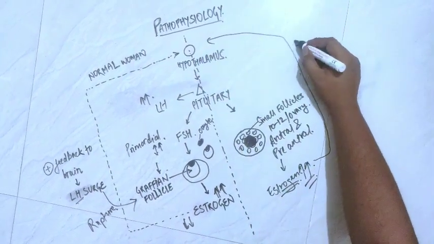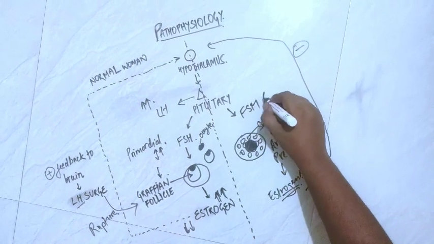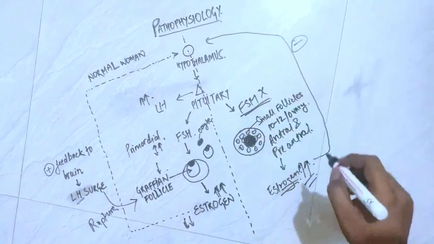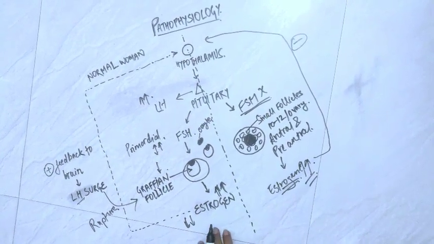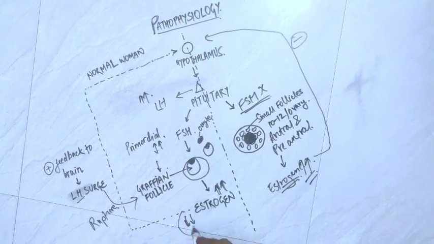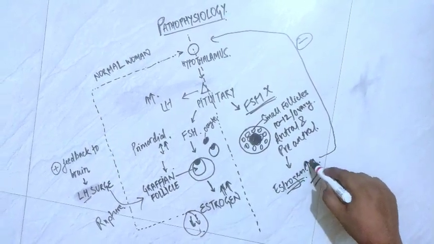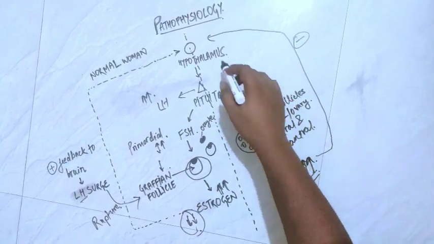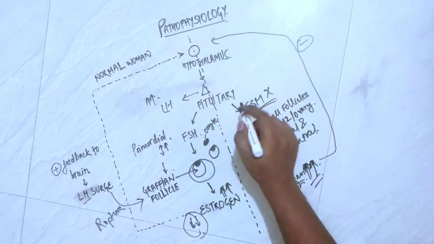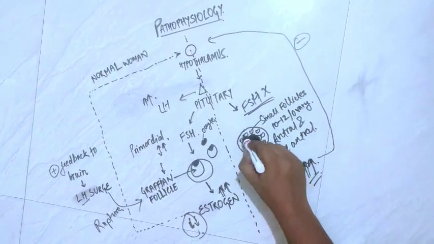to form FSH. So there will be no production of FSH. As we can see in the normal women, in the starting of the menstrual cycle there was low amount of estrogen, but in the PCOD women there is already the presence of high amount of estrogen, which will inhibit hypothalamus, and hypothalamus will not be able to send signal to pituitary to form FSH. So none of the follicle will be selected